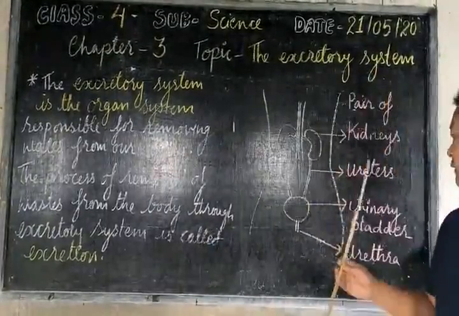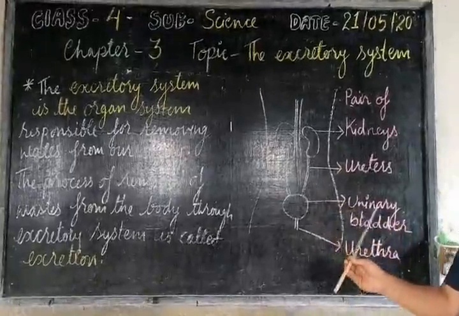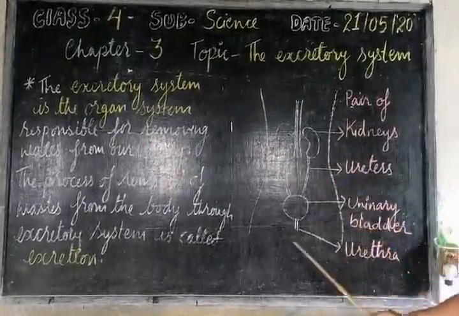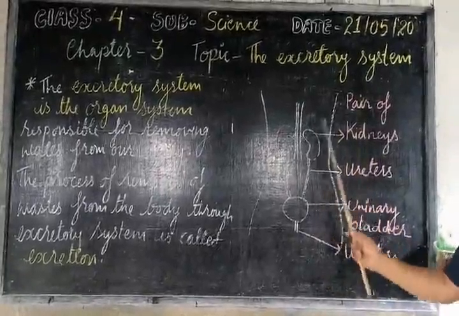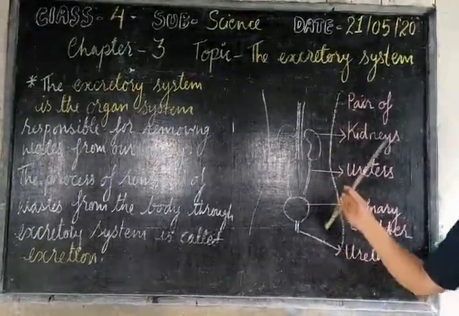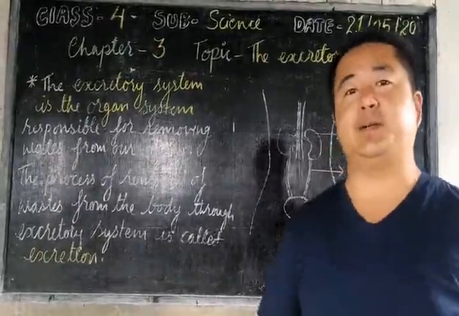Then the urine is removed through the urethra. So these are the main organs of the excretory system.